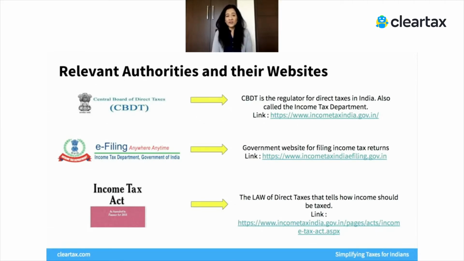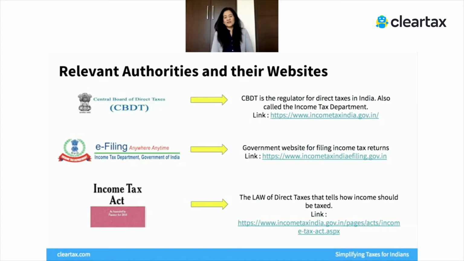Now, the first and foremost authority that you must know about direct taxes is the CBDT, or the Central Board of Direct Taxes. This is a quasi-government authority, and they lay down all the rules and regulations. They issue notifications. You can almost say they make laws around direct taxes, even though the laws are passed in the Lok Sabha by our legislature, but the implementation and the notification happen through the CBDT. So this is one authority that you're going to keep coming across if you're dealing with direct taxes.